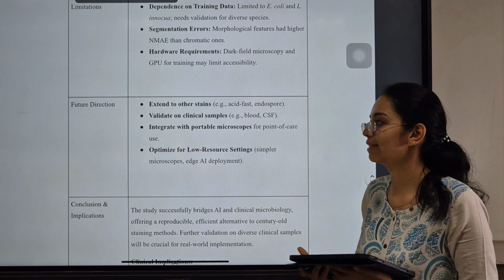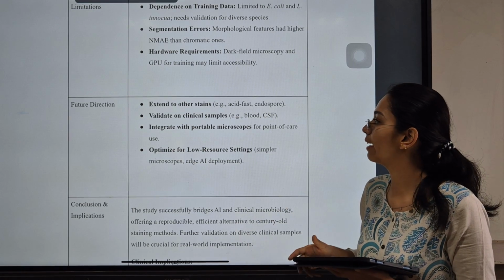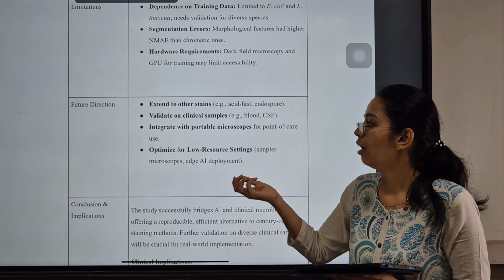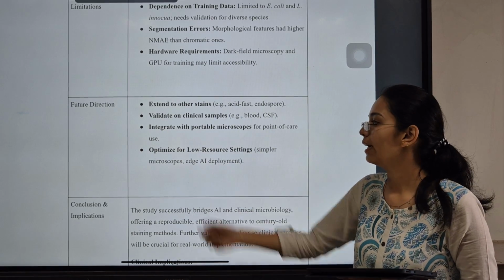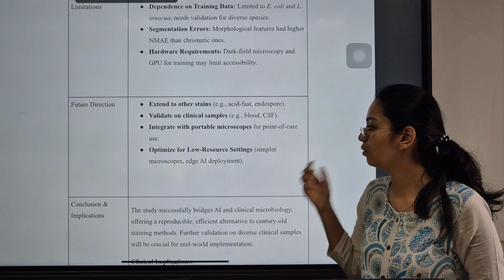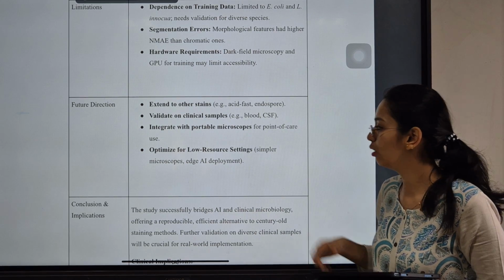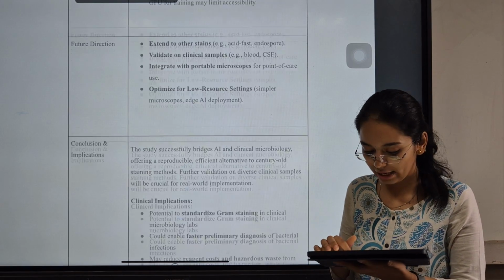And future directions: they can extend this to other stains like acid-fast or endospores, validate it on clinical samples in blood or even CSF, integrate with portable microscopes for point of care use, and optimize for low resource settings, simpler microscopes, and edge AI deployment.